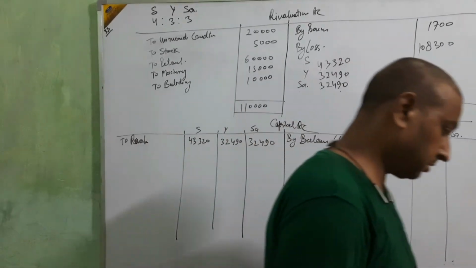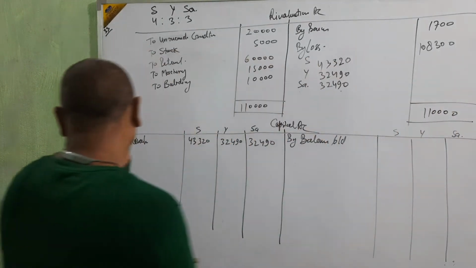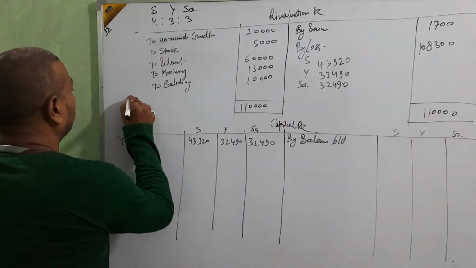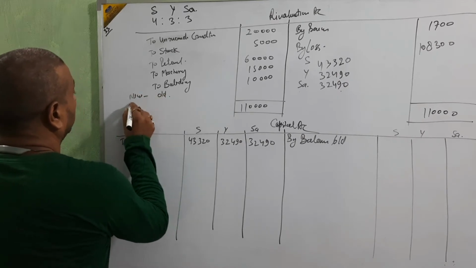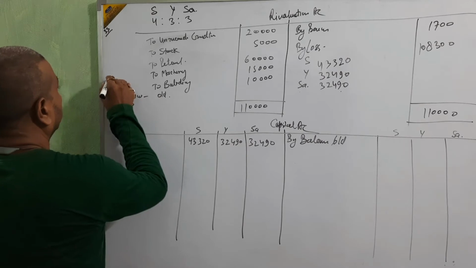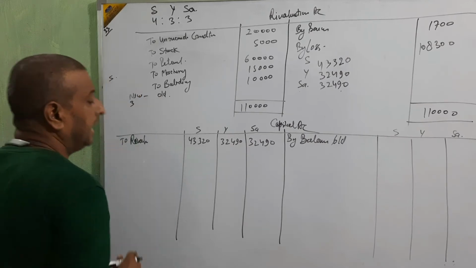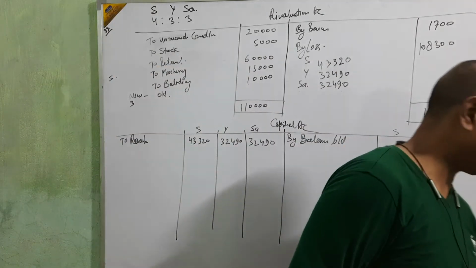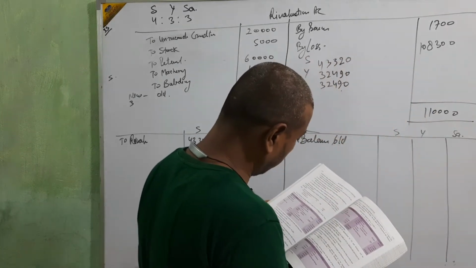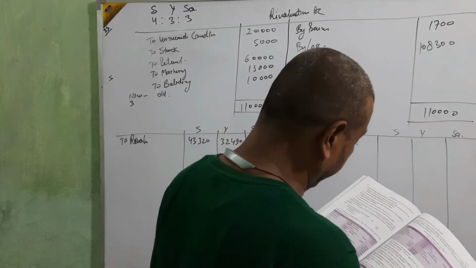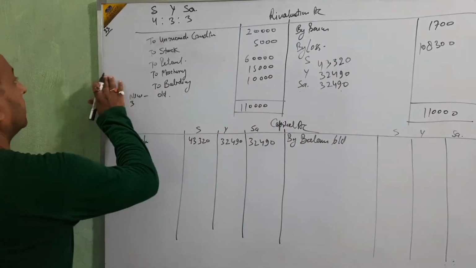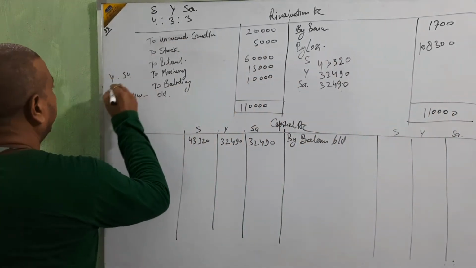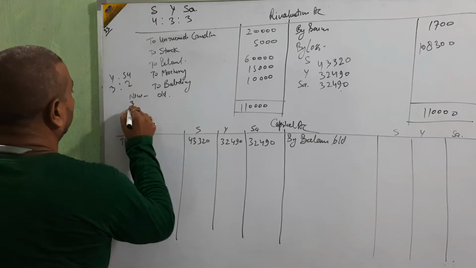Then calculate the gaining ratio: new minus old. Yasmin and Saloni.